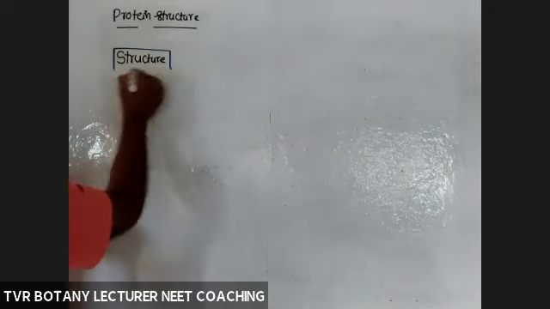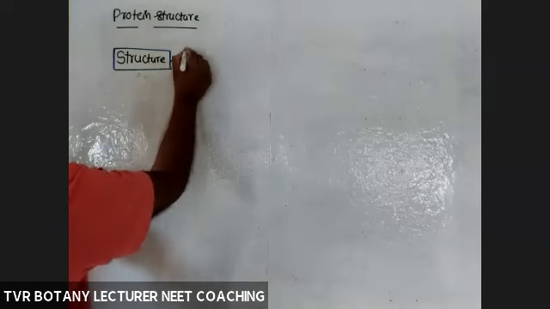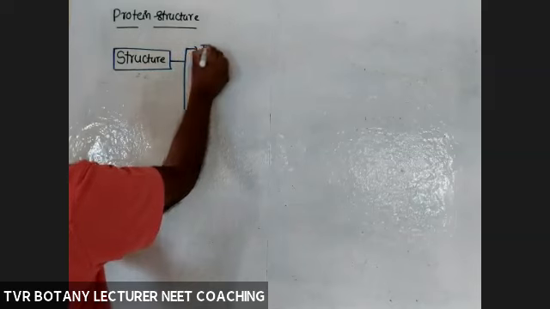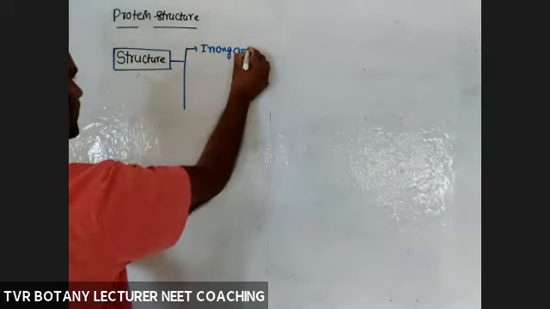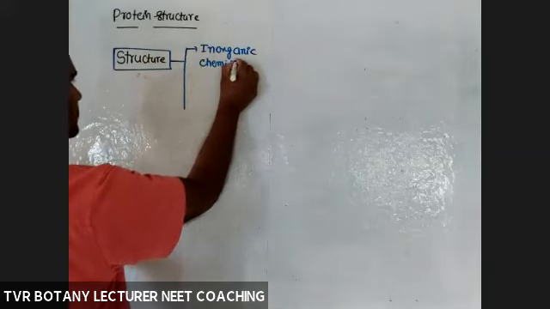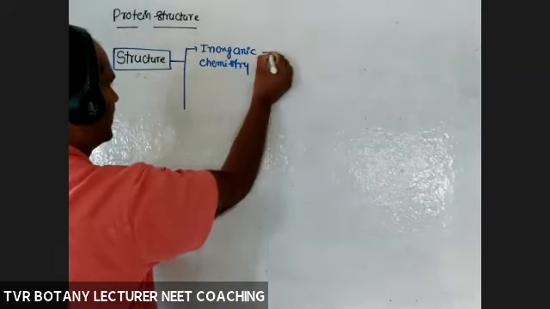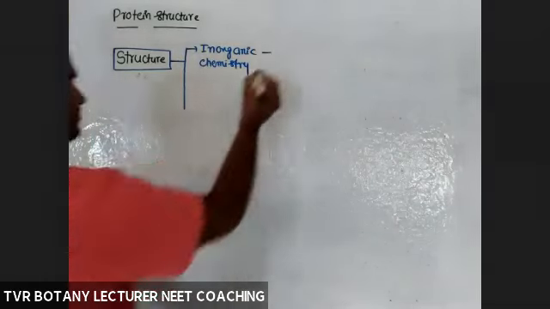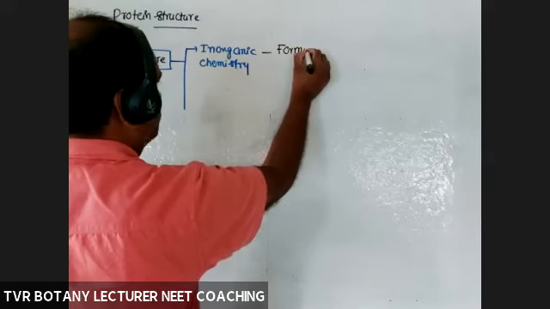According to inorganic chemistry, the structure is nothing but a formula.